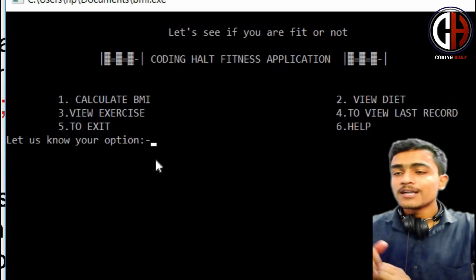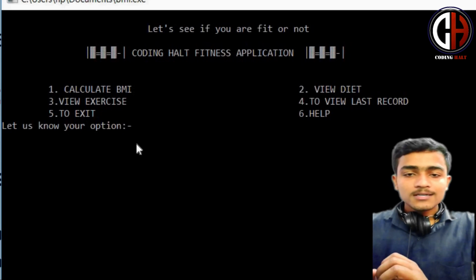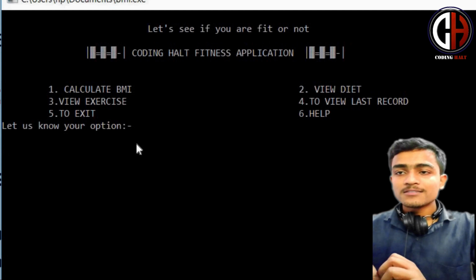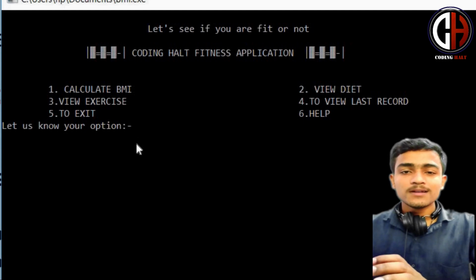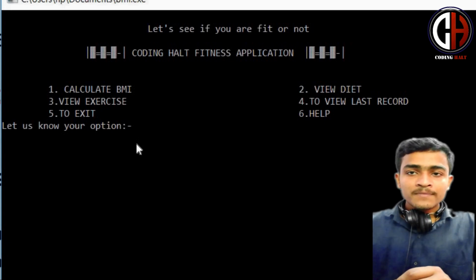In this fitness application, you can add many more things like a water alarm, a step tracker, or whatever you require. But the team of Coding Hall asked me to make it simpler and easier to understand at the beginner level. If you want to make it at an advanced level, you can go for that.